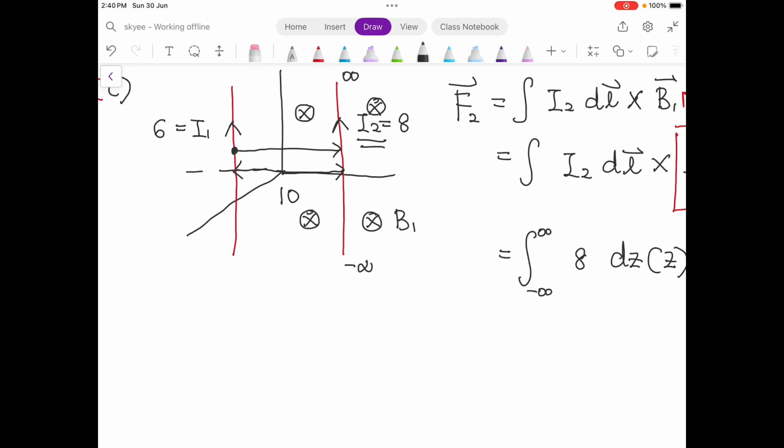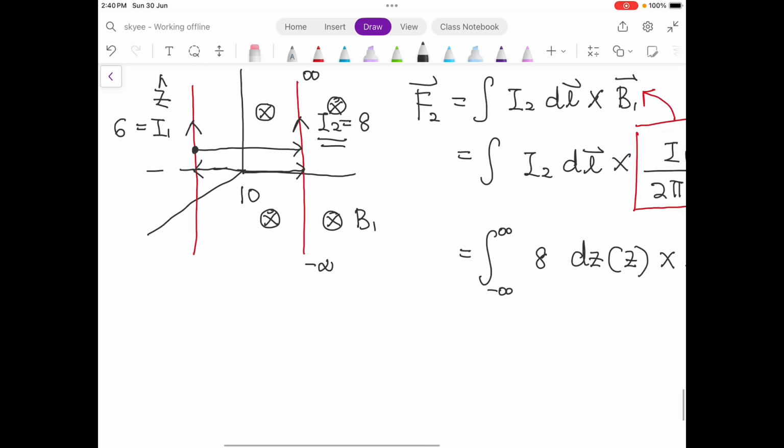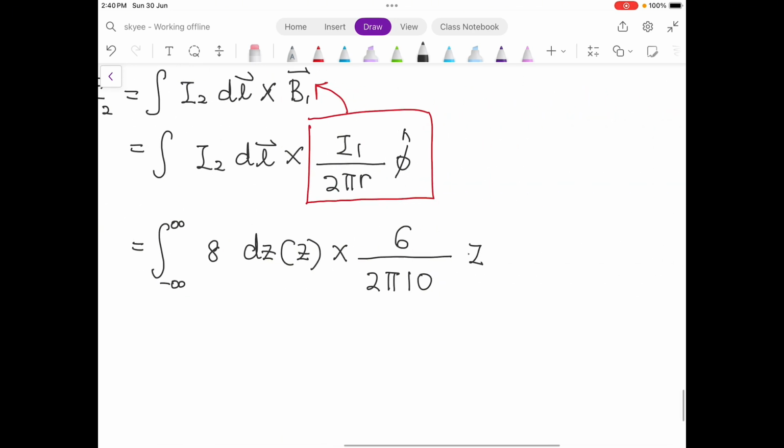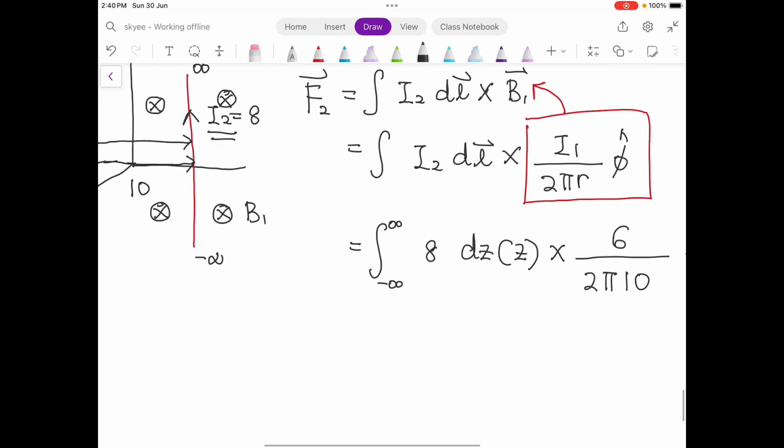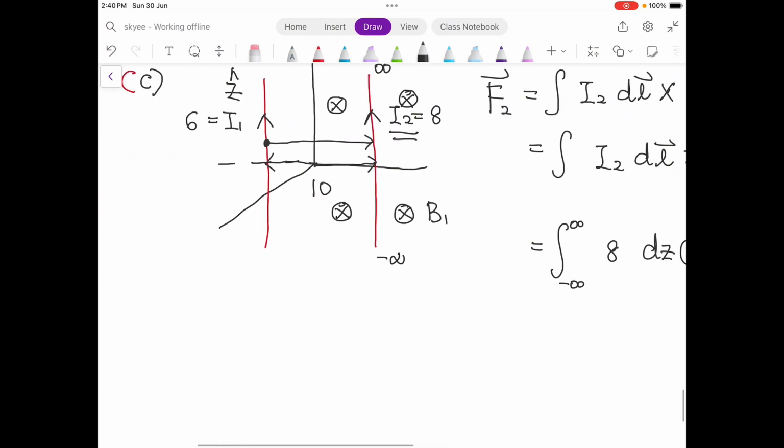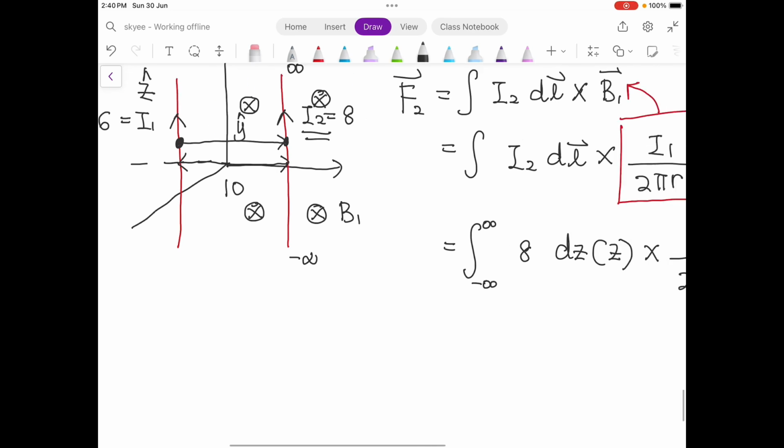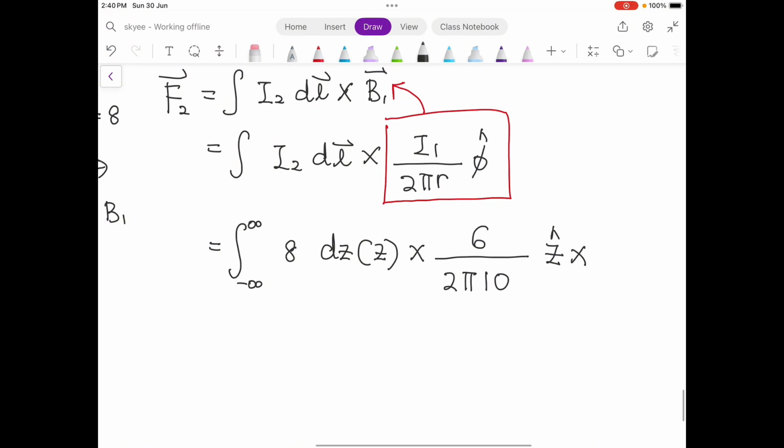Your current I1 flows in the z direction, so dl is in the z direction, cross with the unit vector r. The unit vector r points from I1 to the point where you want to find the magnetic field, so obviously this is the y direction. You can put y direction here.